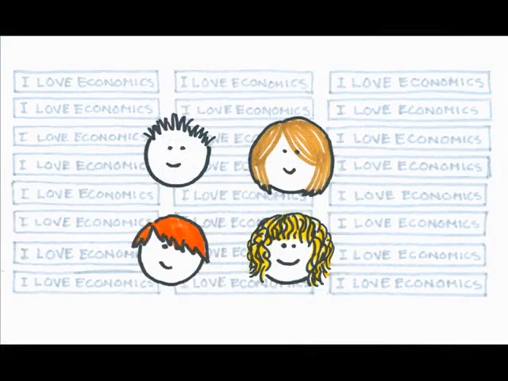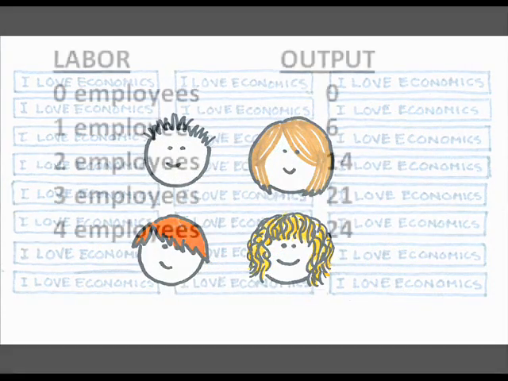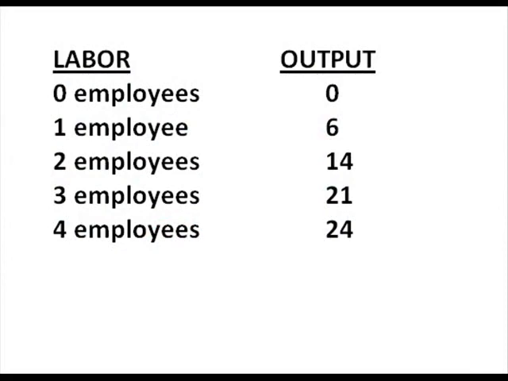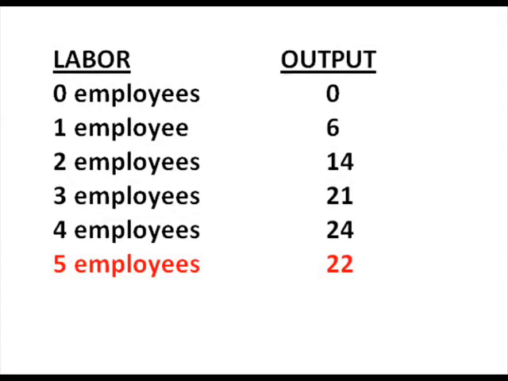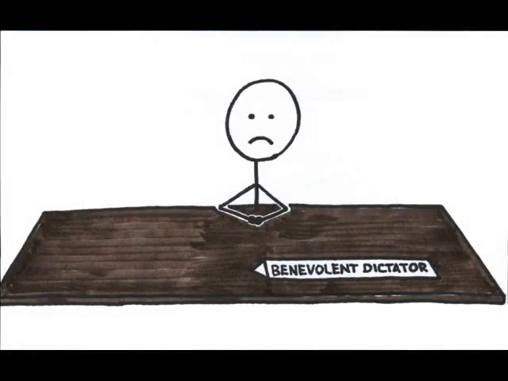I still end up with a bit more production, but if you think about it, I paid the extra money for an additional worker and don't have much extra output to show for it. If I continue to add more workers without purchasing any other resources, eventually I'll get to the point where more workers actually leads to less total output. This is not a good scenario for the business owner. Cost per unit goes through the roof if I pay more wages to get less output.